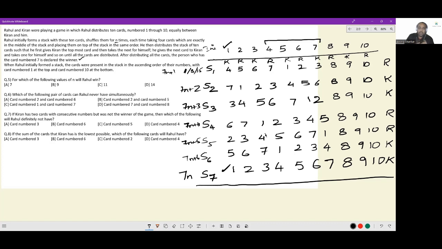So we know everything about the card distribution, who is winning. Everything is known clearly to us. Let us get to individual questions.